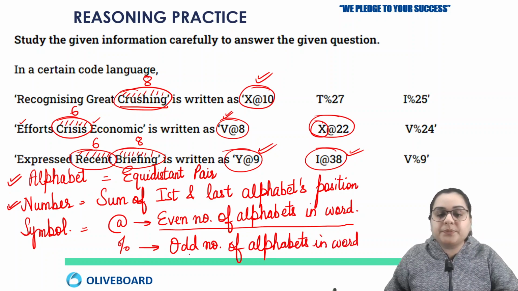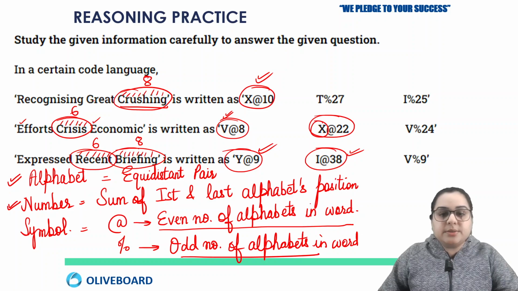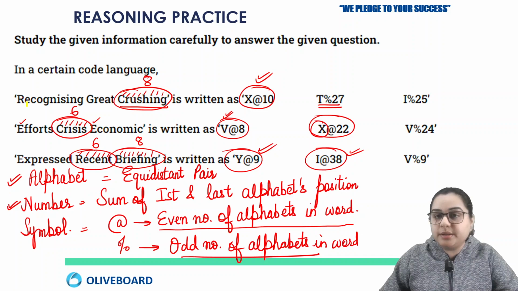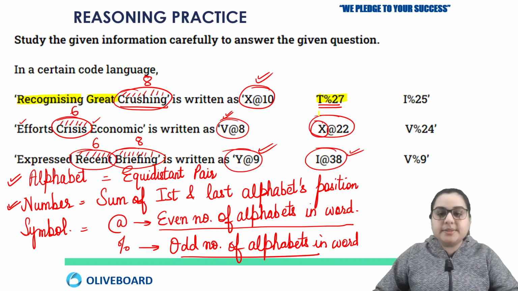Okay, so let's check. Here we have percent for T. Now I am just marking all the ones that have the symbol percent in their answer. So T is making a pair with G. Great. Okay, I is making a pair with R. So recognizing. Next is V making a pair with E.